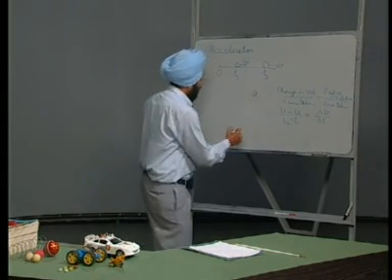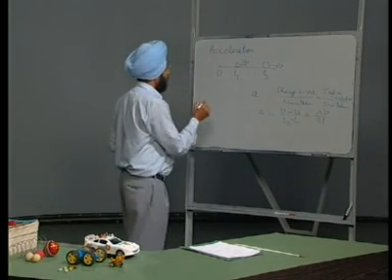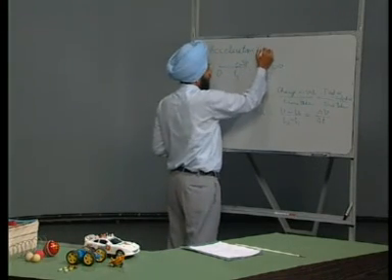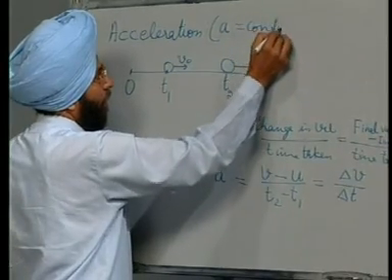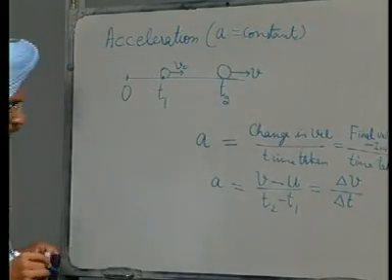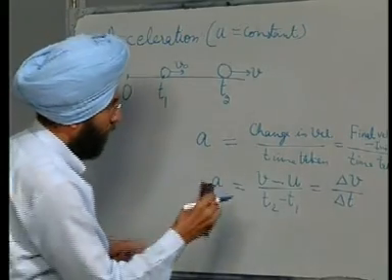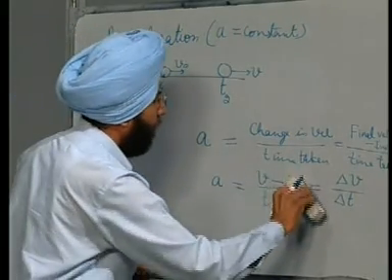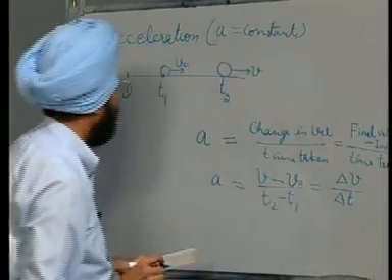Now, we are considering a motion in which acceleration a is constant. In this kind of motion, here we had v naught.